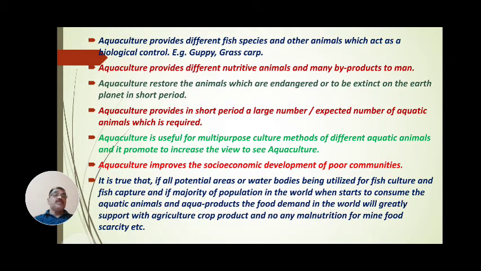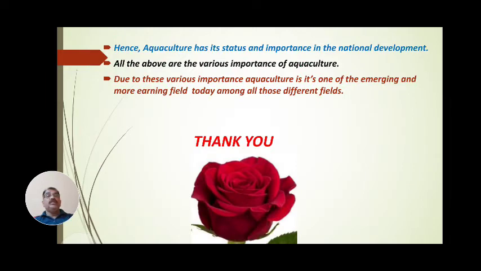Scarcity of food and malnutrition will be completely stopped when all water bodies are under cultivation of aquaculture and all cultured aquatic animals are used for food and feeding. Definitely the agricultural load will decrease, and when the agricultural load decreases, malnutrition and food scarcity will be stopped and recovered, and there is development of human beings. That's why aquaculture is important and most used.